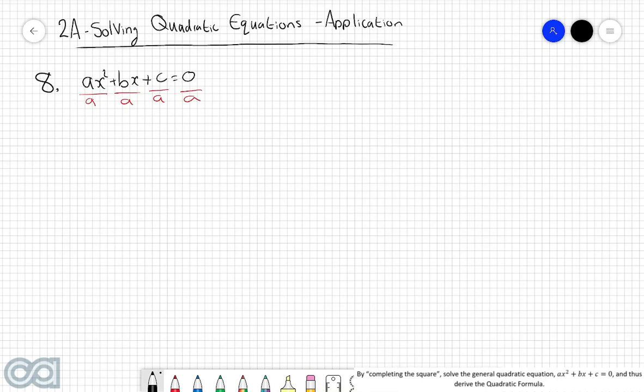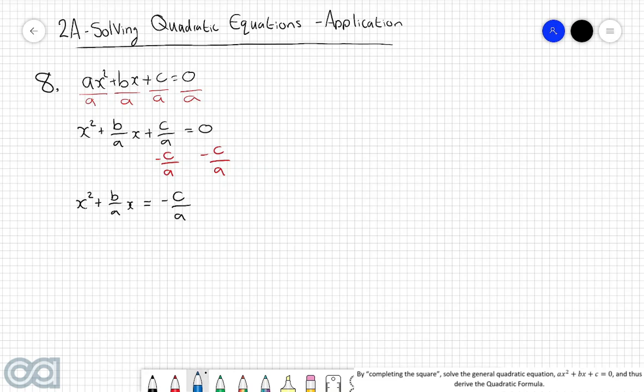In which case, what we're then left with is x squared plus b over a x plus c over a is equal to 0. And then step number 2 is to move the constant term onto the other side of the equation. So that's this term here. So in order to do that, we have to subtract c over a from both sides of the equation. And so now what we're left with is x squared plus b over a x is equal to negative c over a.